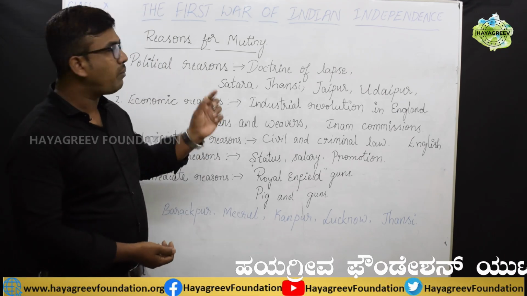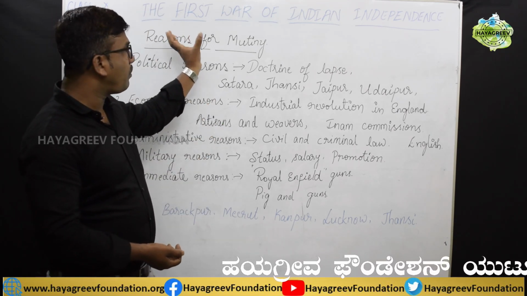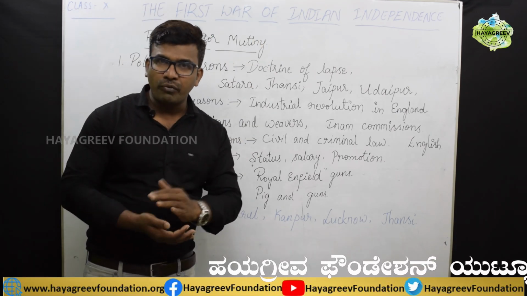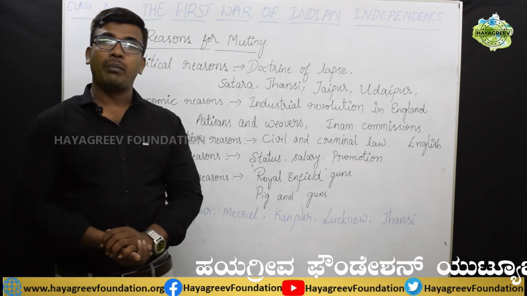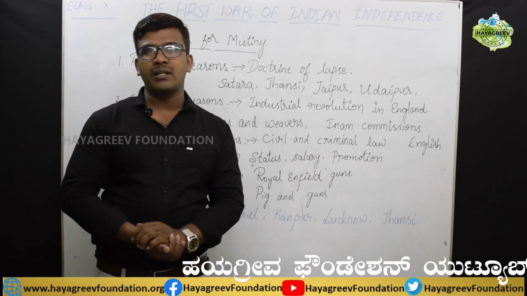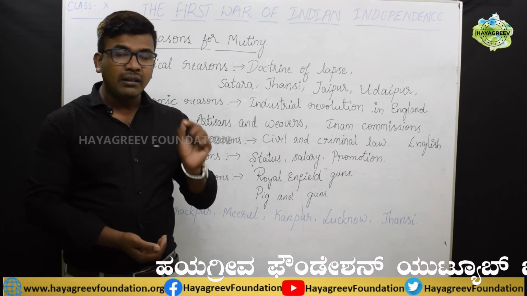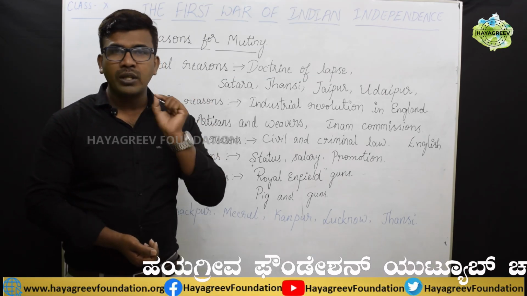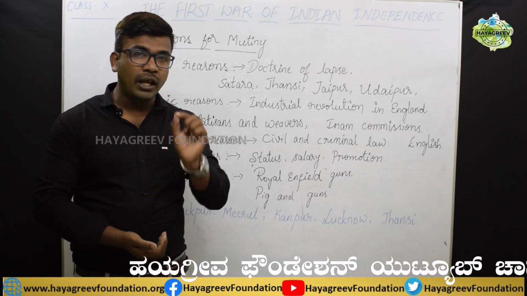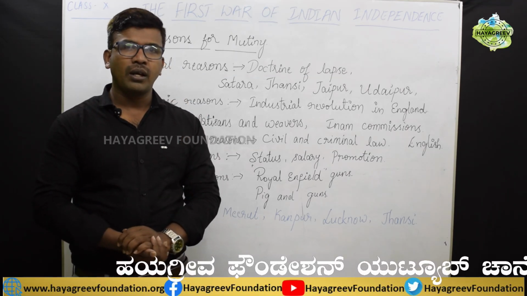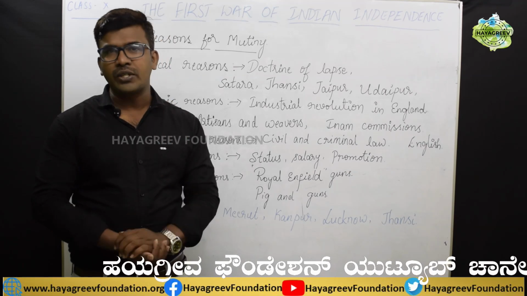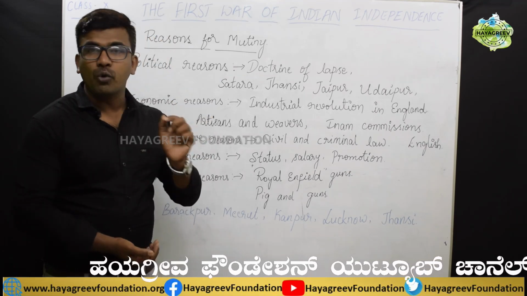Students, in the name, the First War of Indian Independence, a lot of differing opinions are there. The British called this incident the Sepoy Mutiny. Why? Because according to them, in this revolt, only soldiers took part. Only they fought against the British government. Because of this, they called this incident the Sepoy Mutiny.